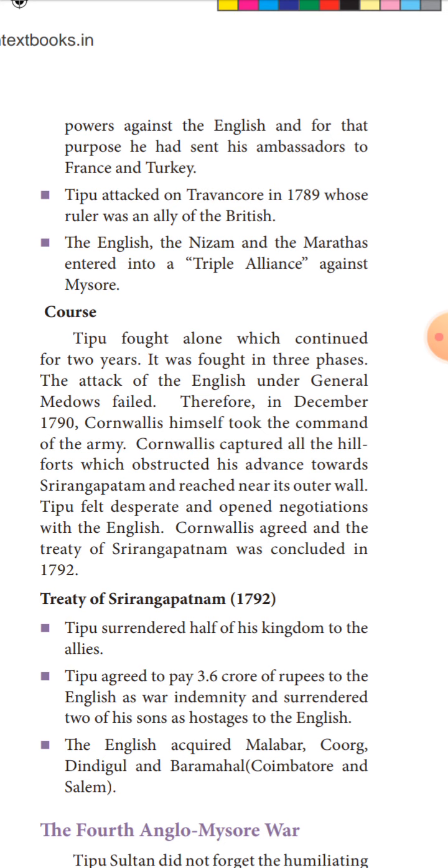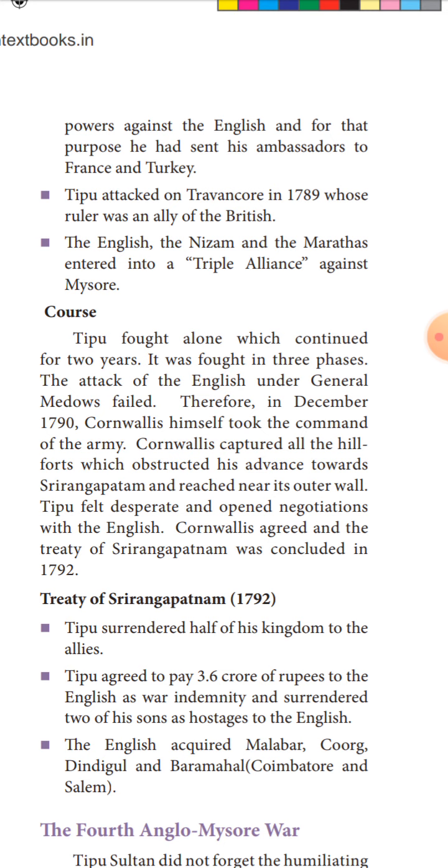In that war, Tipu Sultan fought alone against the enemies. The battle was held in three phases. The first attack, led by the commander, ended in defeat. After that defeat, in 1790, Cornwallis led the army himself.